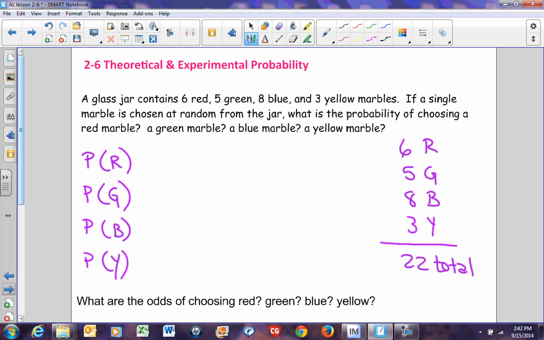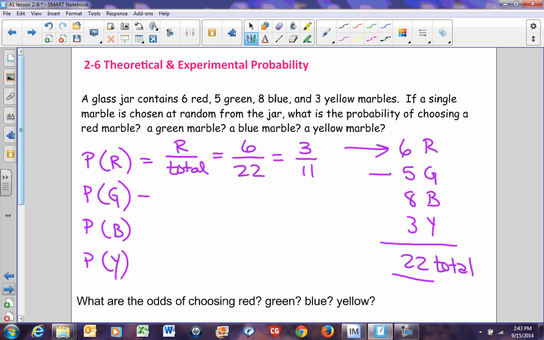Now, to figure out the probability, we're simply going to look at the number of favorable outcomes versus the number of total. So we want red versus total. Well, how many marbles are red? If you look over here, there are 6 red marbles. So 6 marbles are red out of a total of 22 marbles. Now, of course, we reduce this. 6 over 22 reduces to 3 over 11. So the probability of pulling out a red marble is 3/11.